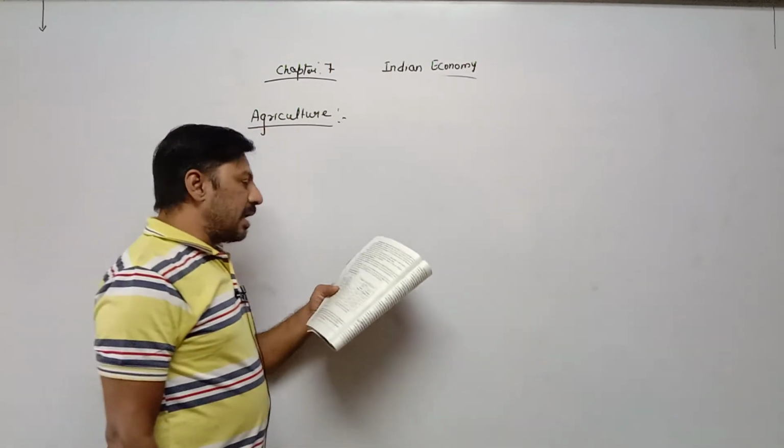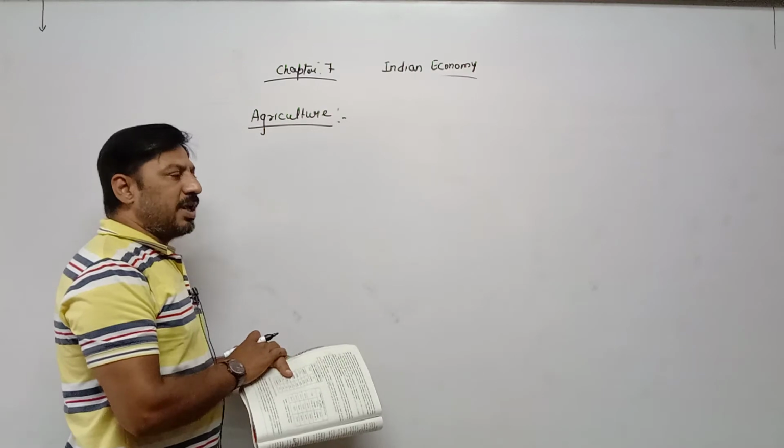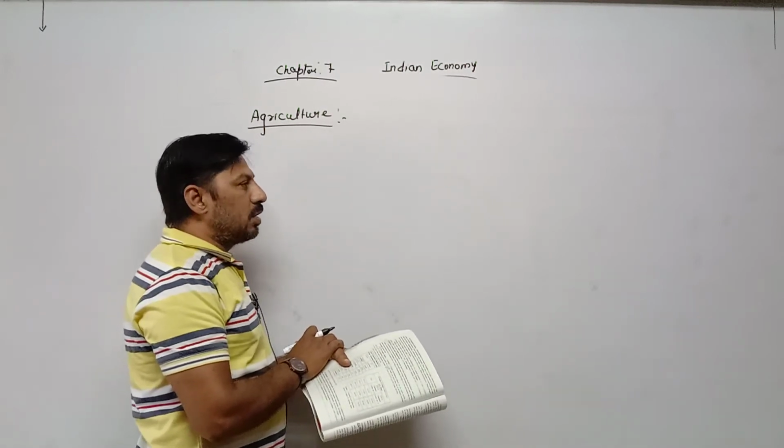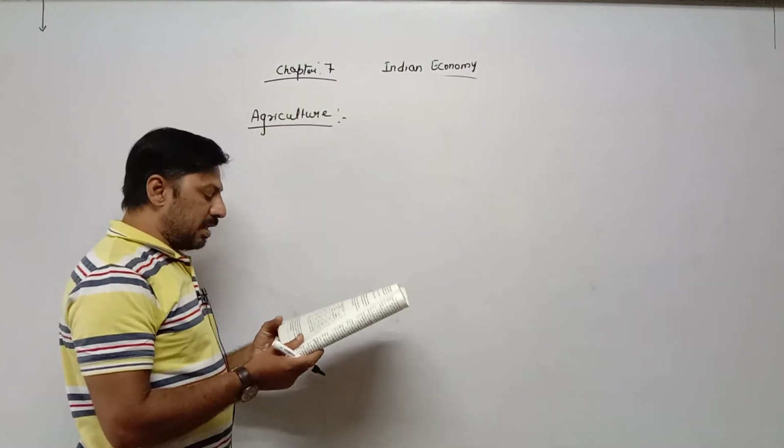India is an agrarian nation. Agrarian means the major population is based on agriculture. They are carrying on their livelihood only through the agricultural sector. That's why India is an agrarian nation.